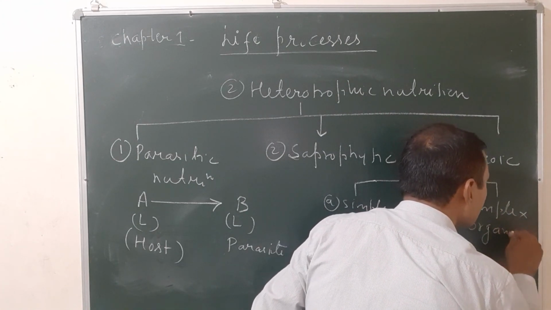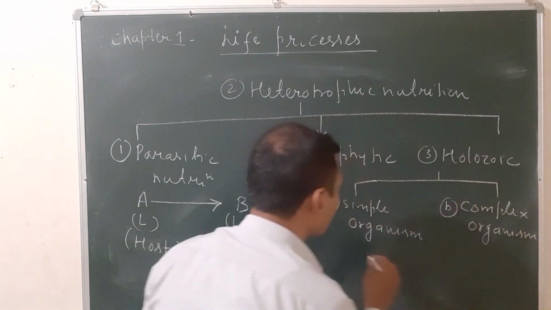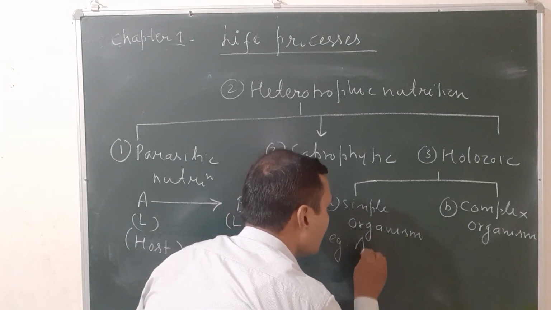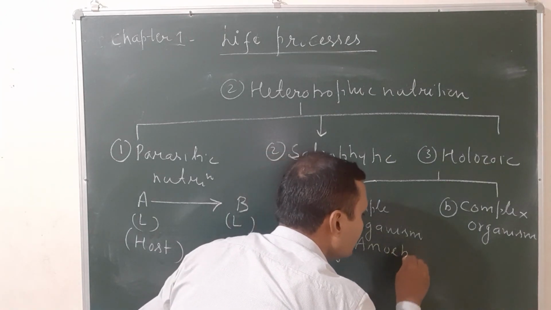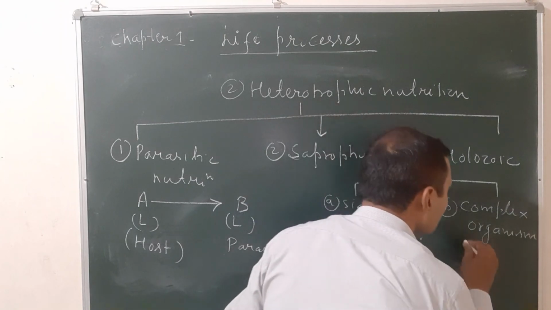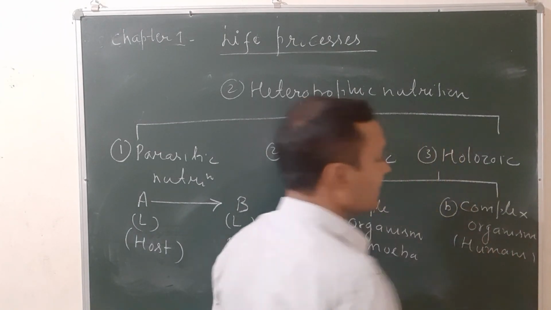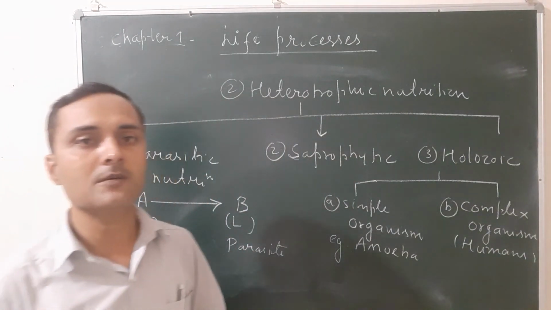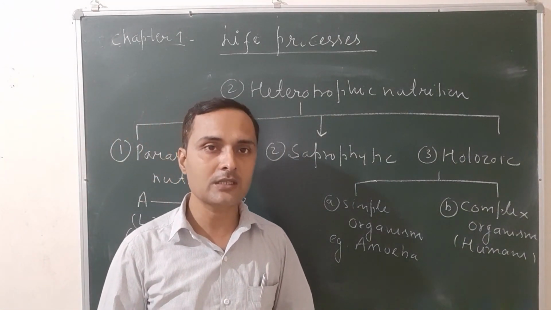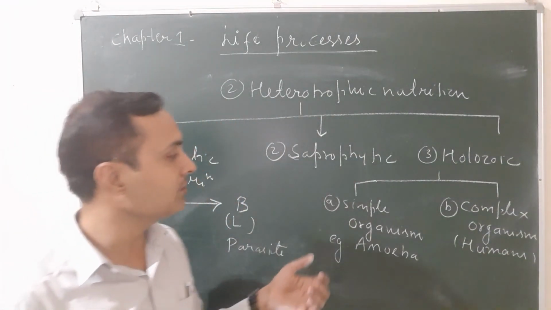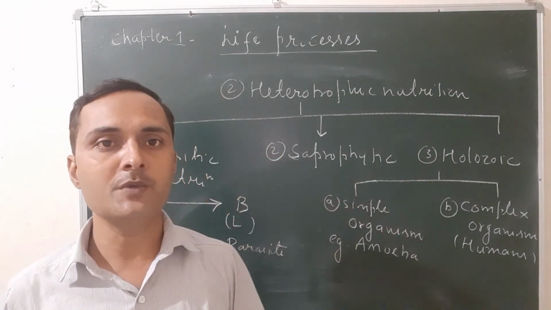Here we have to read holozoic nutrition in amoeba, and here we have to read holozoic nutrition in humans, that is multicellular living items. Okay, so this is all about the details about nutrition. In the next class we will discuss holozoic nutrition in amoeba and human beings. Thank you.